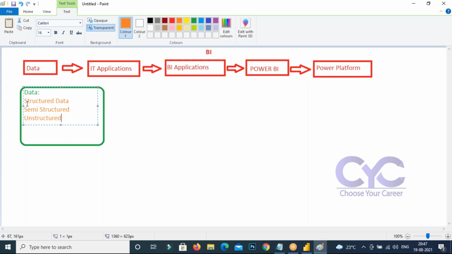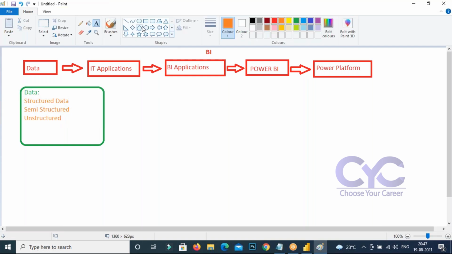This data can be used by IT applications. What are the IT applications? Look at this: this data can be used by IT applications.